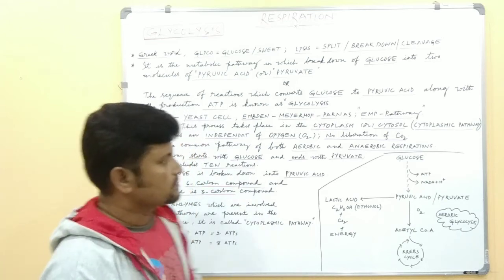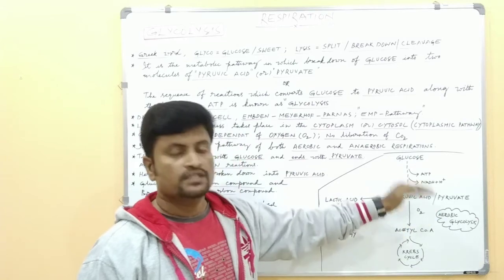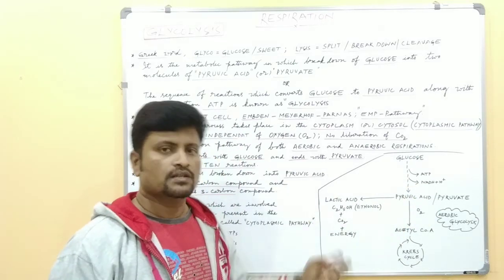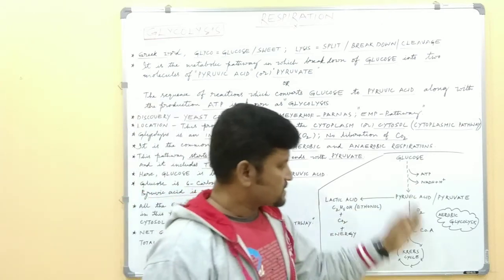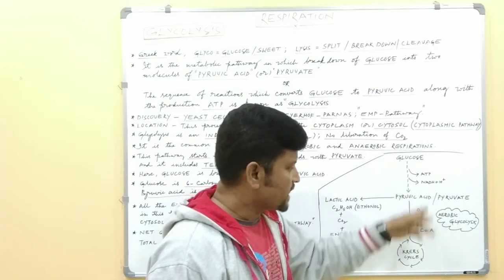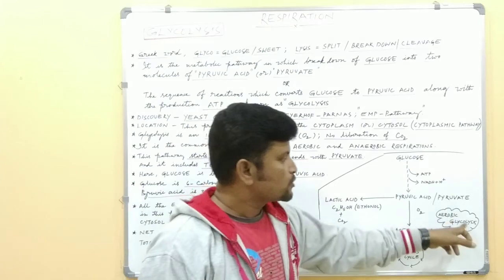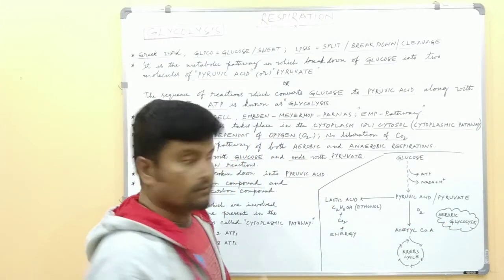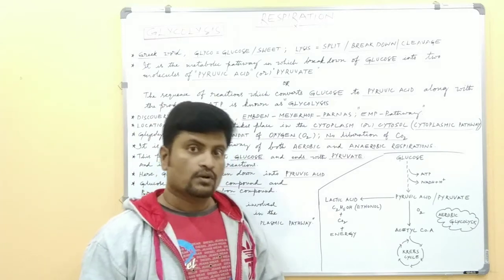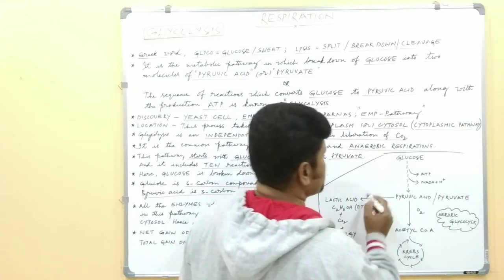When glucose is broken down into pyruvic acid or pyruvate, the fate of the pyruvic acid depends on whether oxygen is present or not. When oxygen is present in the cell or mitochondria, the pyruvic acid enters into the Krebs cycle. So this pathway is called aerobic glycolysis. Whenever oxygen or mitochondria is not available, the pyruvic acid enters the fermentation process.